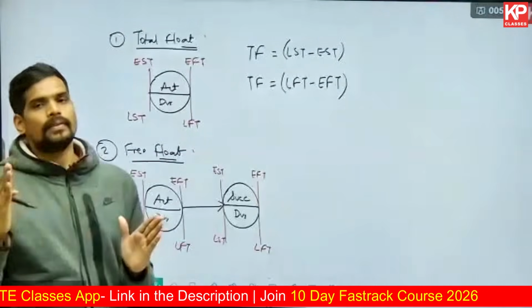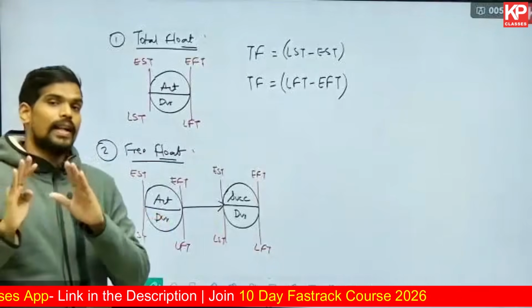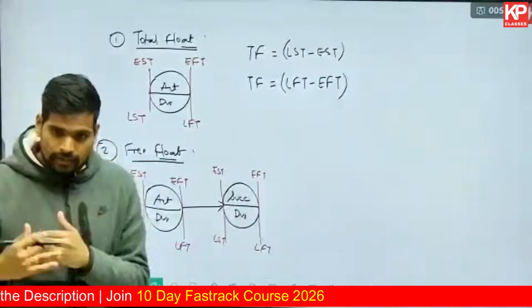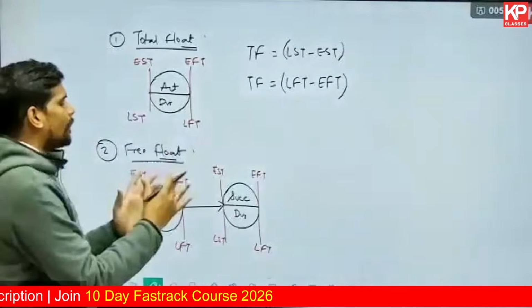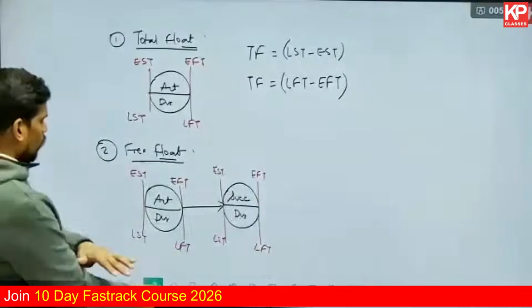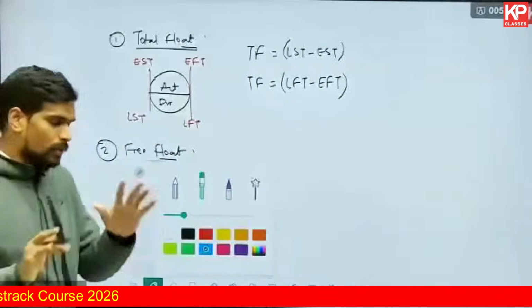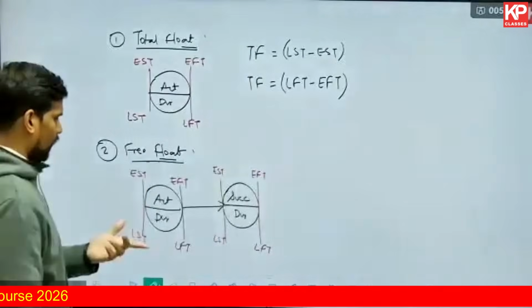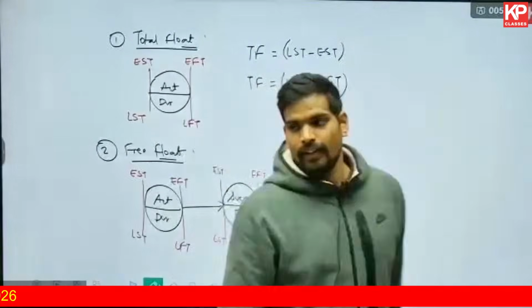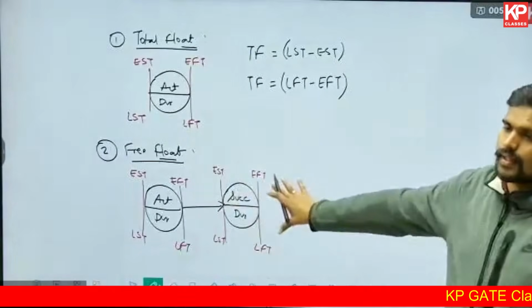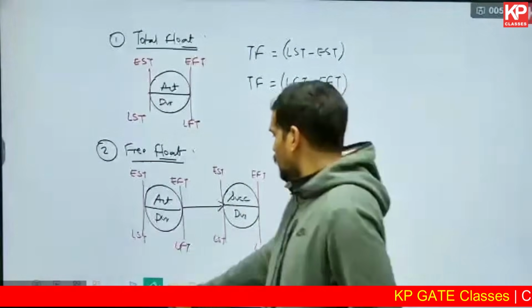What is the maximum time you can wait and start this activity? That is the late start time, the late most start time. Now this is a very basic thing. As I told you, you should know the forward and backward pass calculation, which is not a scope of this revision class. We are just looking into the application part. It's not possible for me to teach the foundations as you are aware of it. I told you in the beginning itself, right? So that's the scenario. So every activity and also the successor will have all these values.